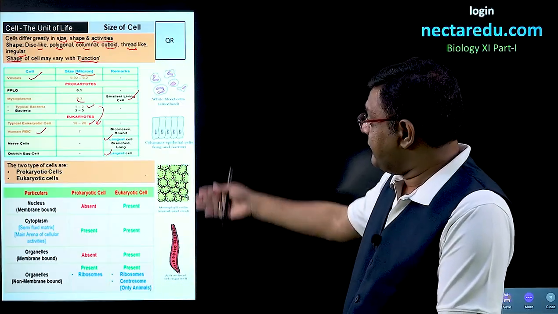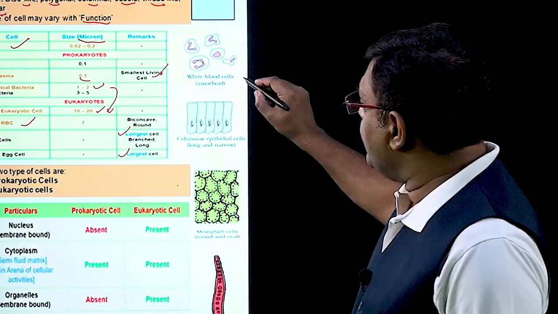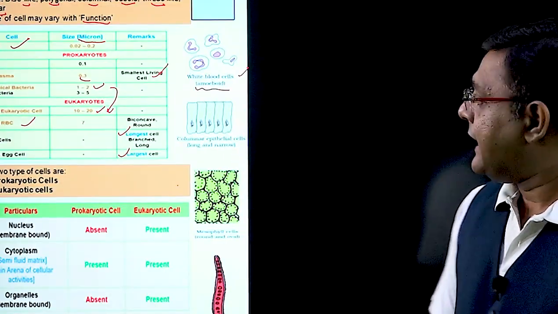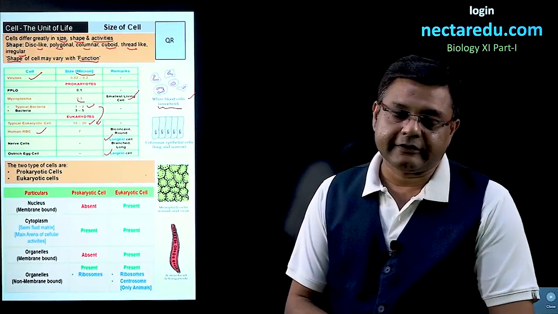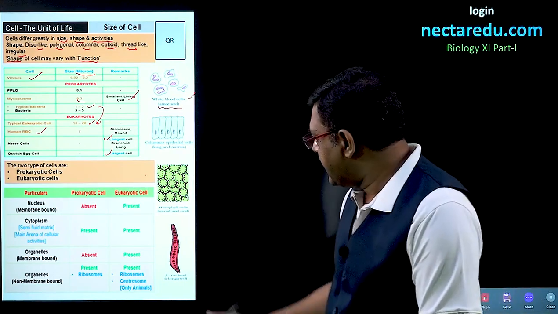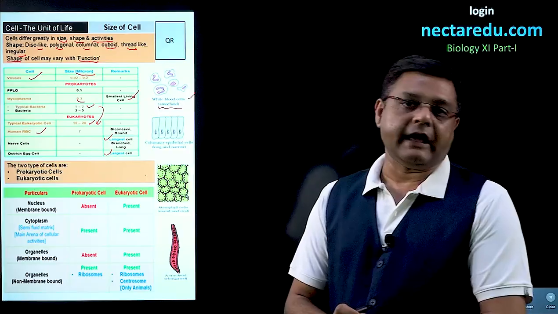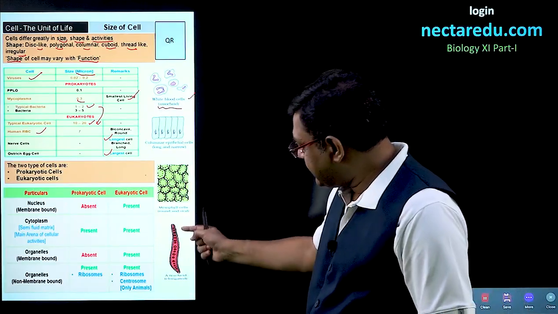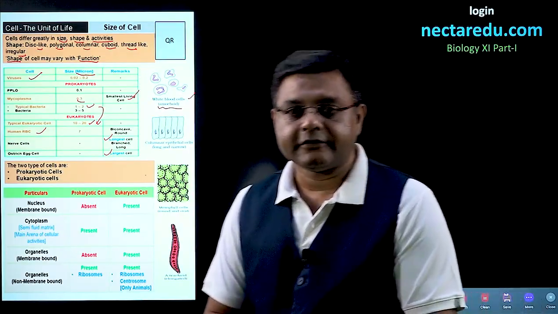Here in the diagram, we can see some cells which are given. Now, WBCs or white blood cells, the shape is amoeboid. Here, these cells are columnar epithelial cells. Columnar means the cell will be tall and slender in shape. Here the cells shown are mesoglia cells. The cells are rounded and oval in shape. And here we see a trachea. Trachea shape is elongated. So these are some shapes and sizes of cells.